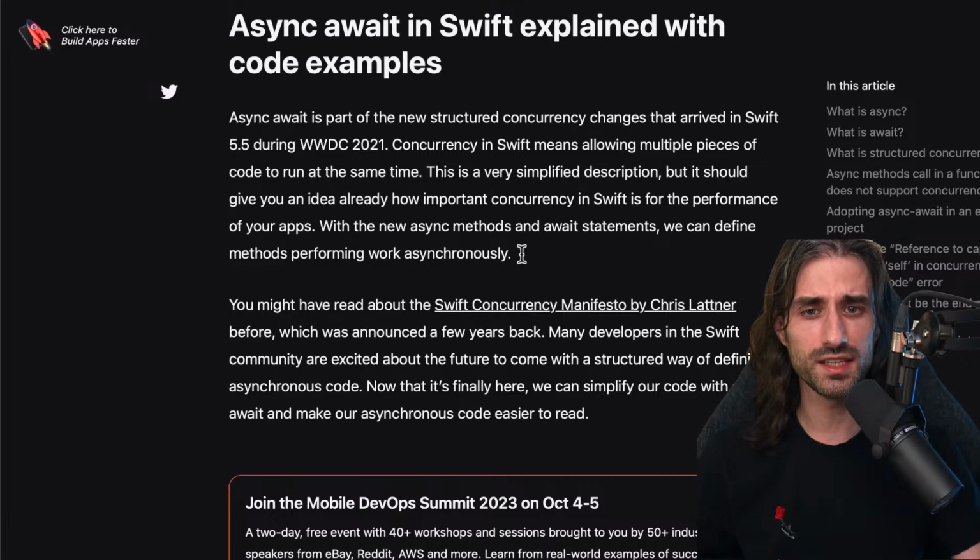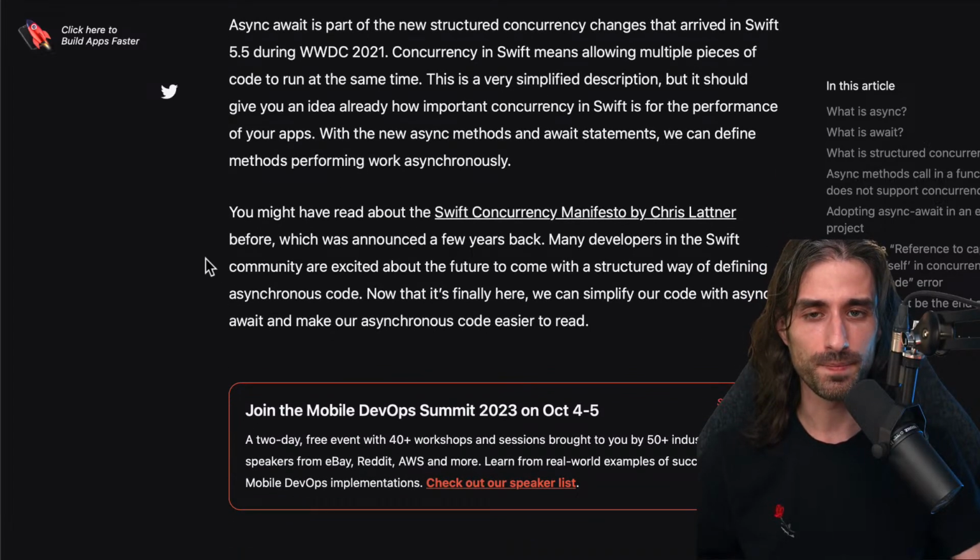So with the new async methods and await statements, we can define methods performing work asynchronously. At its core, Swift concurrency is really about giving the tools, giving the primitives to deal with asynchronous code at scale.